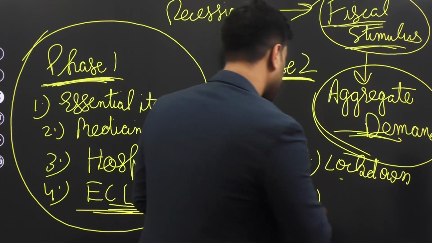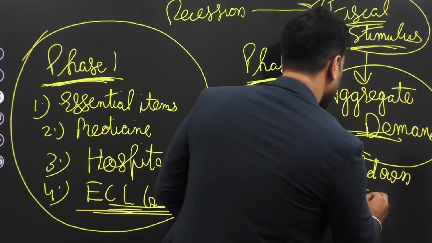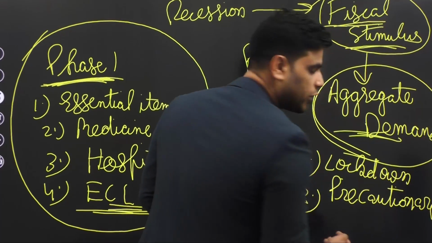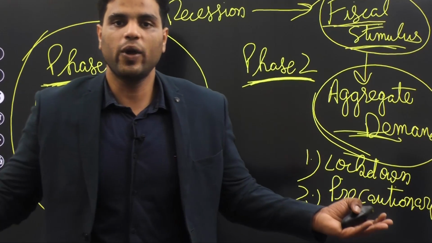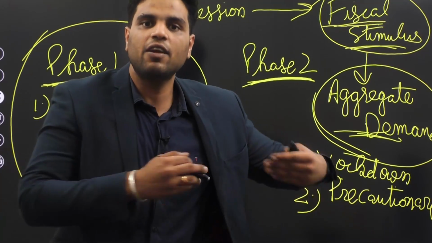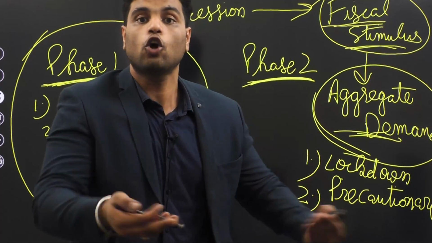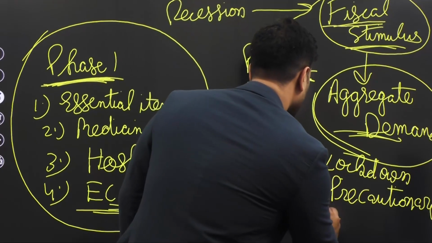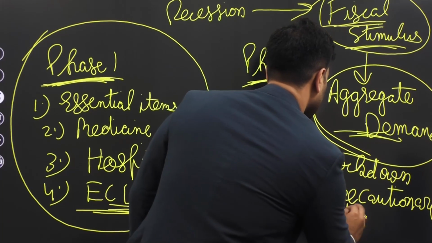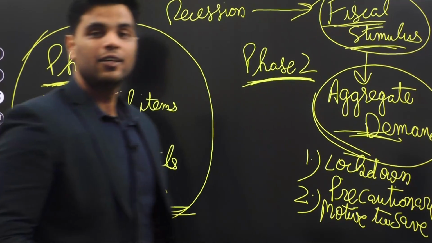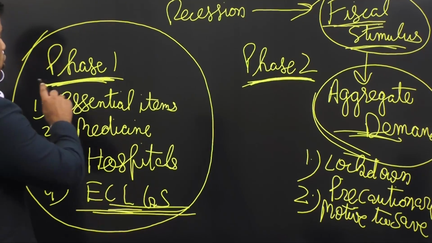People start saving more. So, precautionary motive to save. Because you're taking all precautions. You don't know where this economy would go. So you're saving money so that in future, in emergency situations, you are not short of funds. So precautionary motive to save was high during the lockdown.